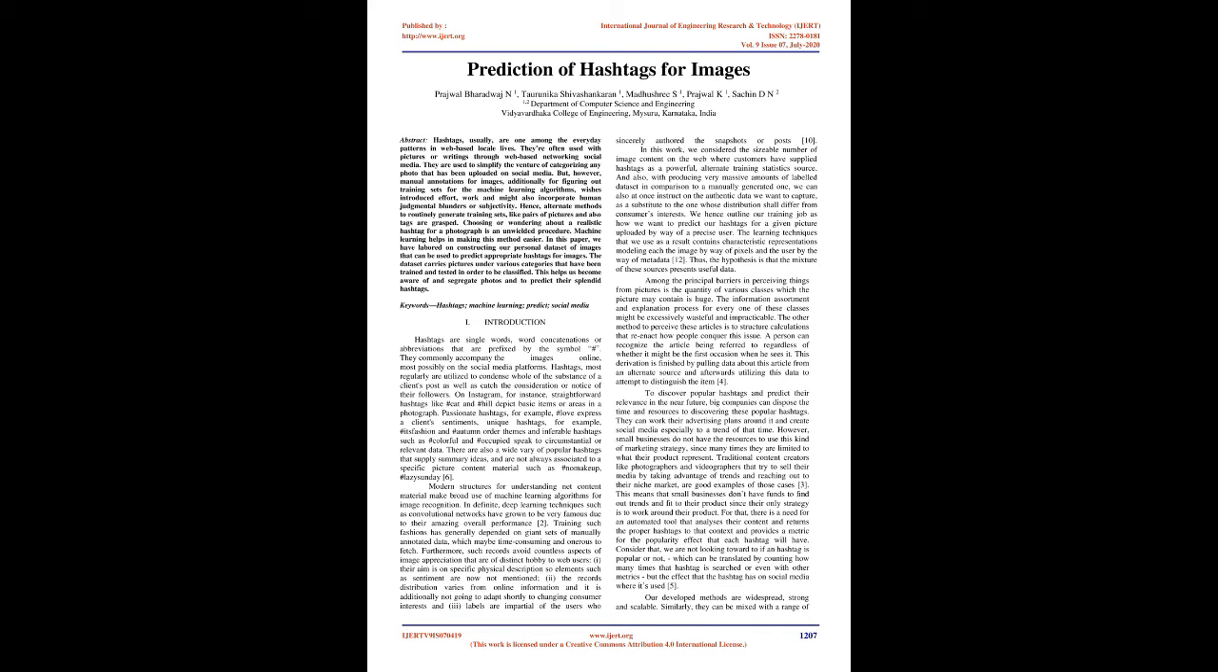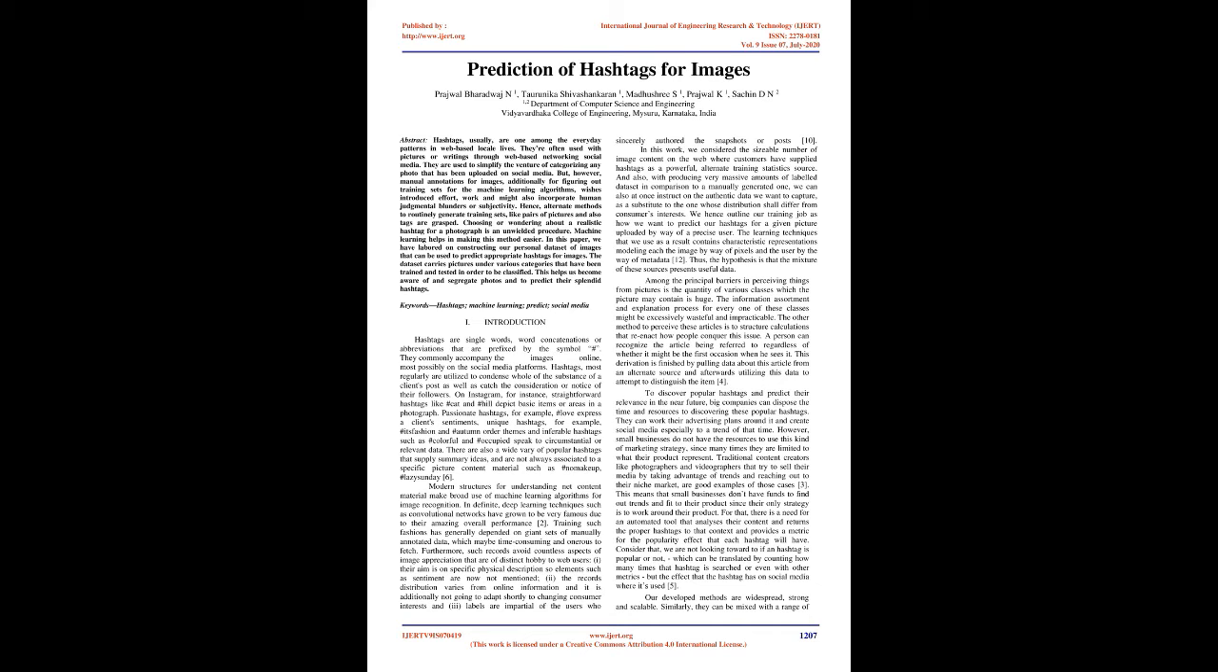However, manual annotation of images, also for creating training sets for machine learning algorithms, needs added effort and work, and might also incorporate human judgmental errors or subjectivity. Hence, alternate methods to automatically generate training sets, like pairs of pictures and tags, are being explored. Choosing or thinking of a suitable hashtag for a photograph is an unwieldy procedure. Machine learning helps in making this method easier.